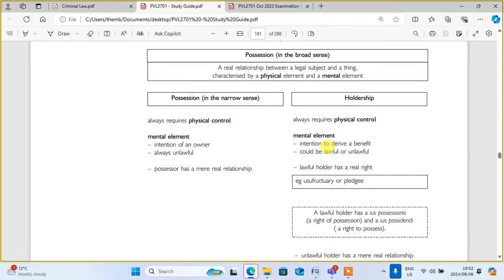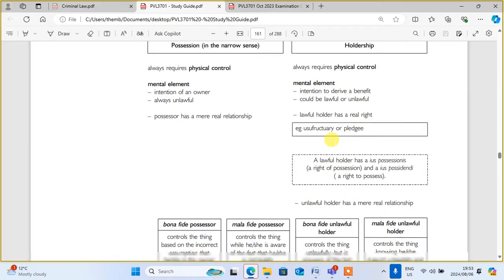That's why they check two things. Number one is physical control. Number two, I was telling you, is the intention. And then here they check the usufructuary. Usufructuary is a right of habitation that arises out of the agreement. Then you know that this one is a lawful holder.